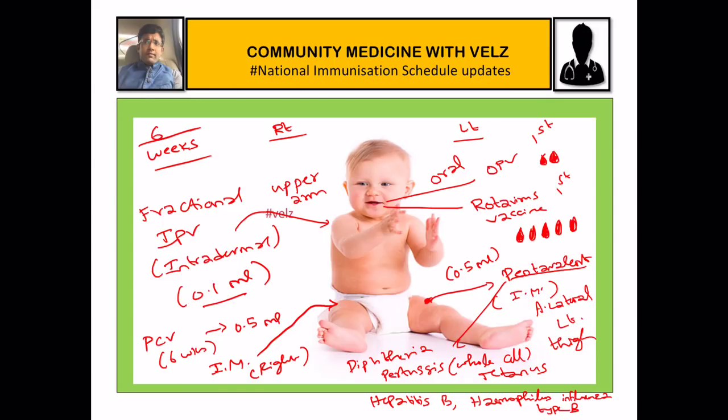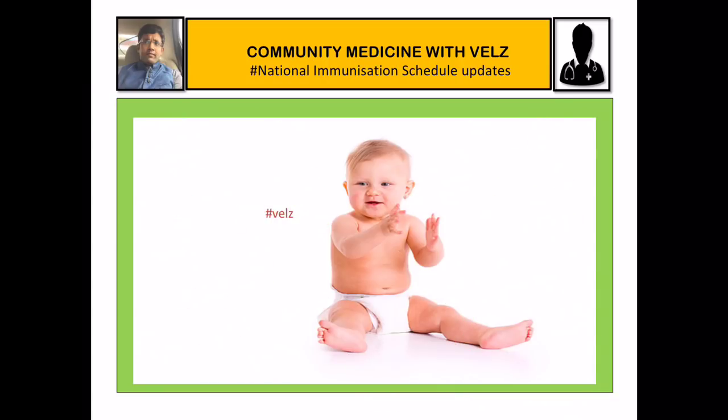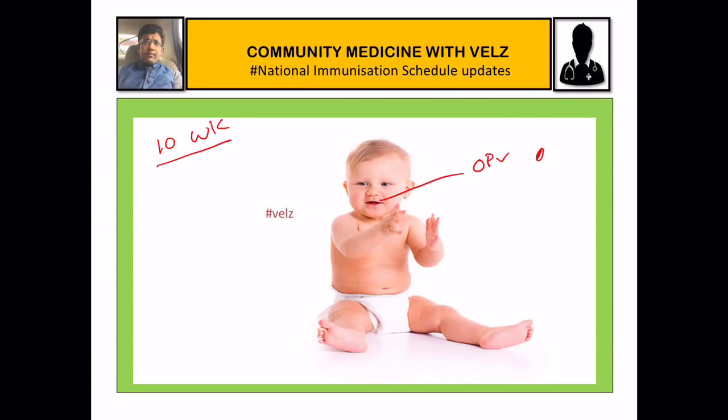Okay, now we have finished at 6 weeks. Next we have 14 weeks. So the same things are repeated again at 14 weeks. At 14 weeks, all these vaccines are repeated again, ditto as at 6 weeks. Then when you come into the 10th week, similarly we will give OPV 2 drops.